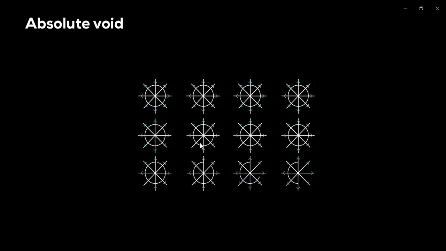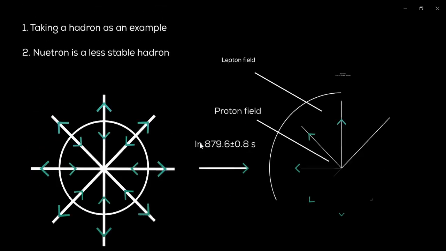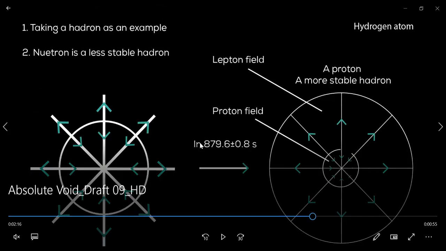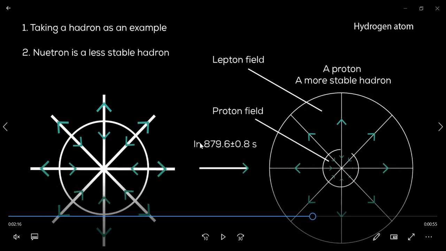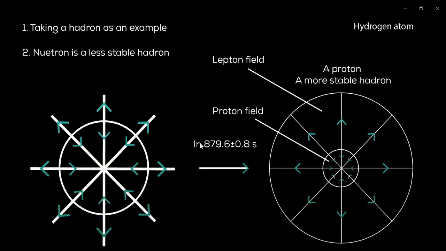Now it all collapsed, creating particles simultaneously everywhere. Taking a hadron as an example, a neutron is a less stable hadron, where the internal void resistance is greater than the external one. Therefore, the system will collapse, creating a proton.